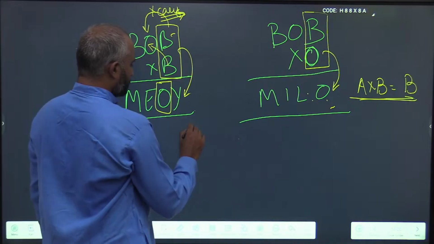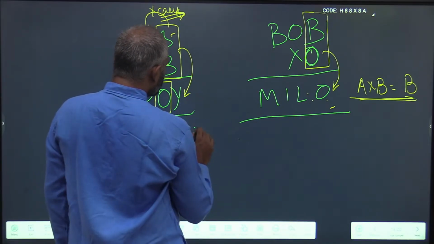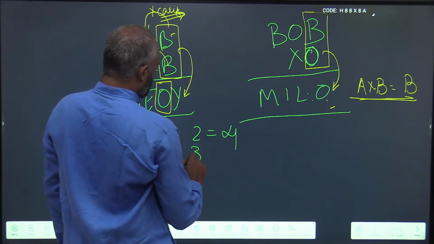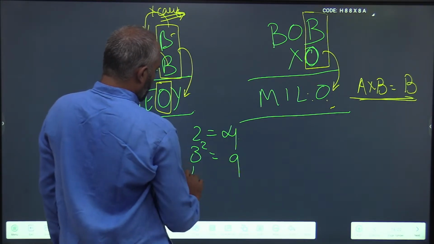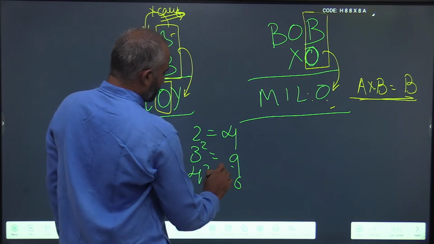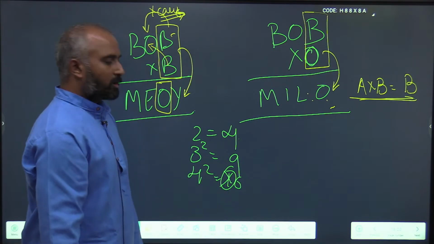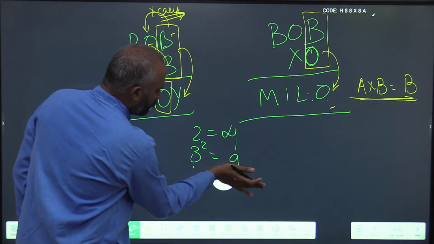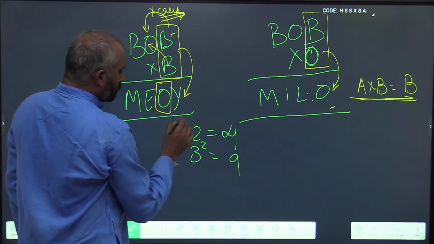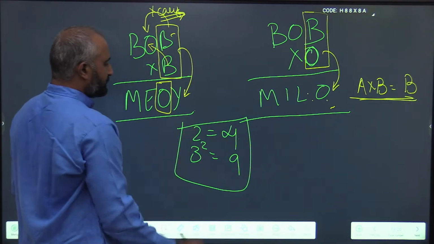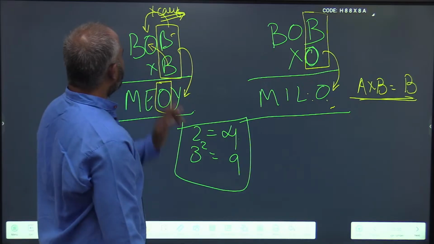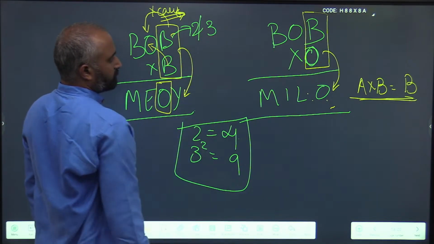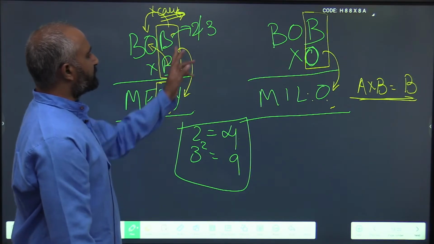You see, what is 2 square? 4. 3 square? 9. 4 square? 16. The carry comes here again. So there are only 2 cases in which the square of a digit does not produce a carry. It is 2 and 3. So B has to be either 2 or 3.